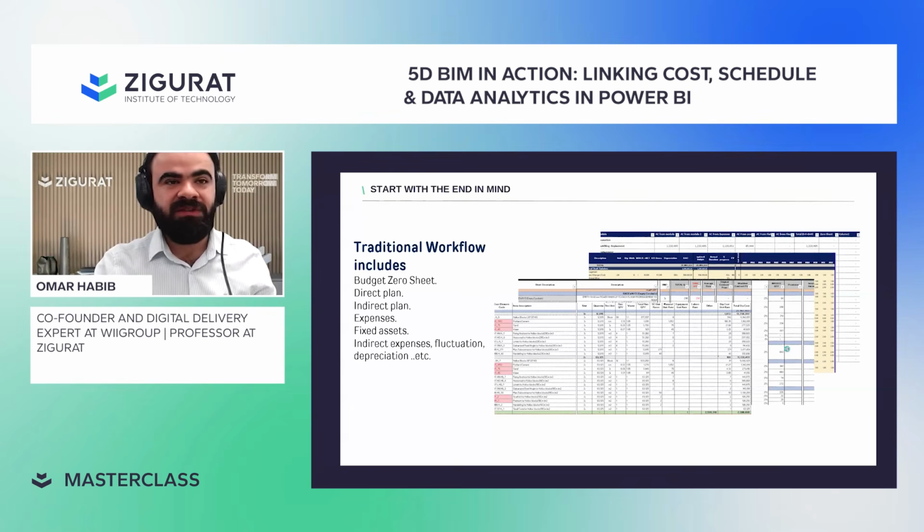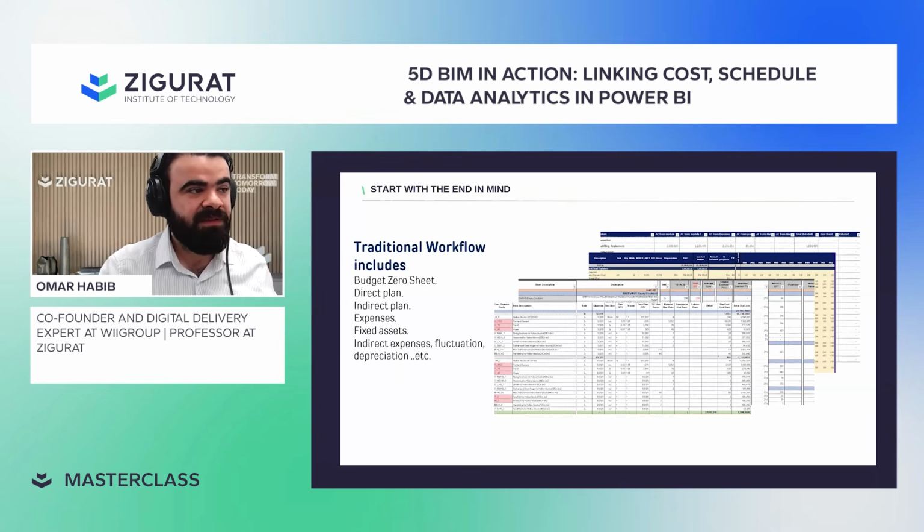As you look on the screen, you will see something really typical in day-to-day work. We talk about the traditional workflow for cost management, which is budget zero, direct plan, indirect plan, expenses, fixed asset, and all this kind of stuff. This screenshot is typical from a real case study. So you're going to find out that this is the traditional workflow when you talk about commercial aspects.